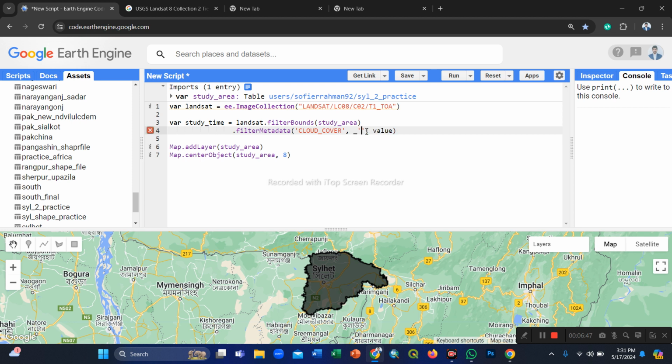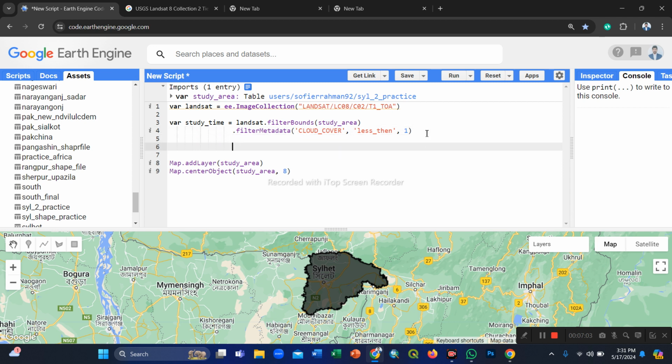Now we filter for less than 10% images. We set the operator to less than, and the value as 10. And now check how many images are available for my study area. We use the print function and print this; simply copy and paste here.